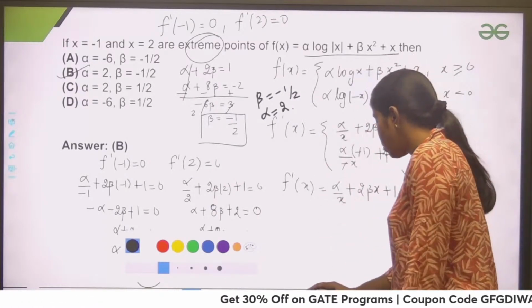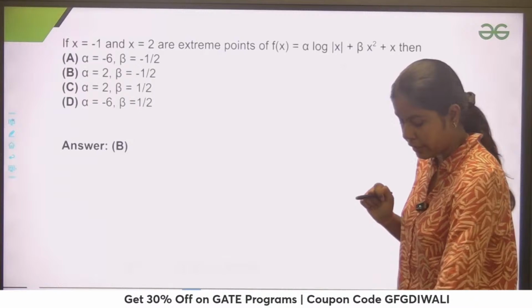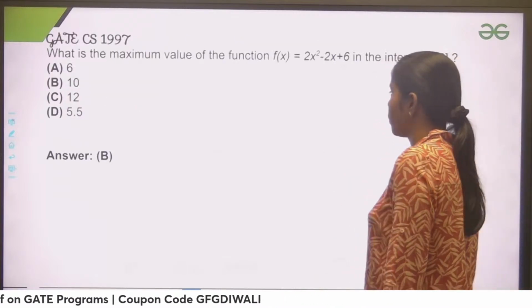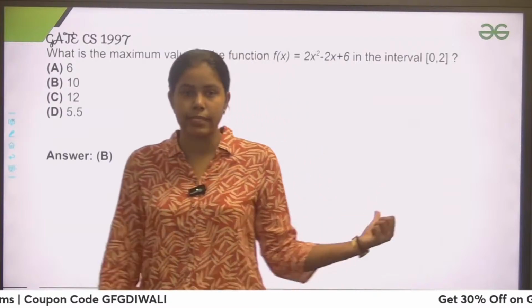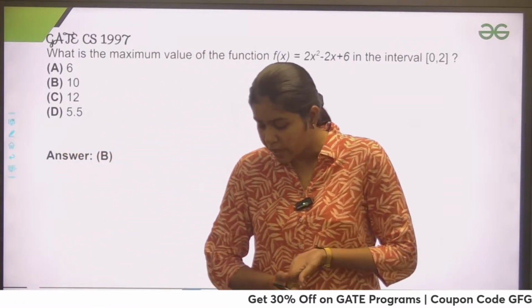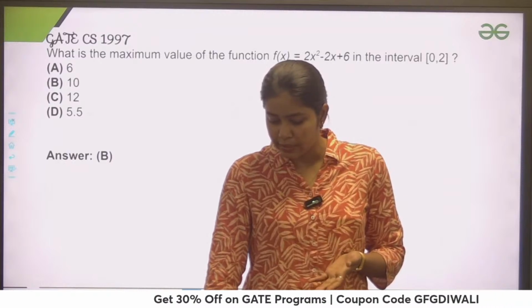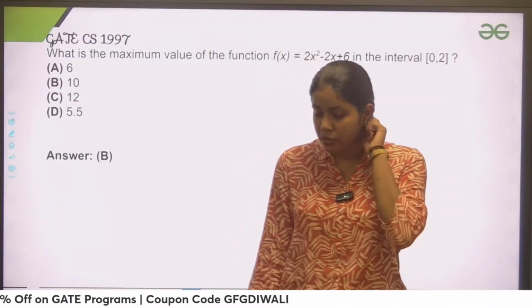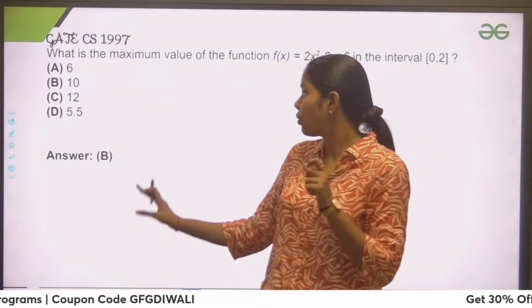Okay, I have also shared one more question. Let's solve that as well. What is the maximum value of the function 2x square minus 2x plus 6 in the interval 0, 2? If anyone has solved, just let me know what the answer is here. Has anyone solved this question? So what would I do?